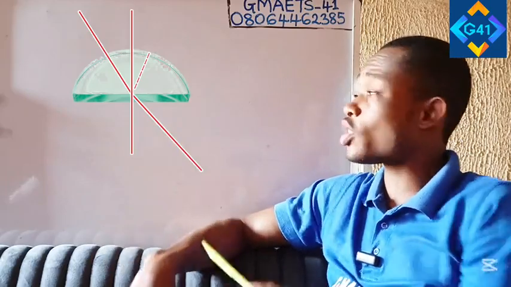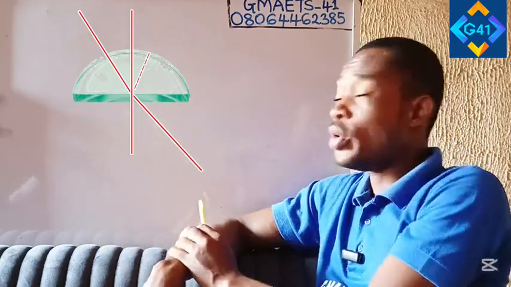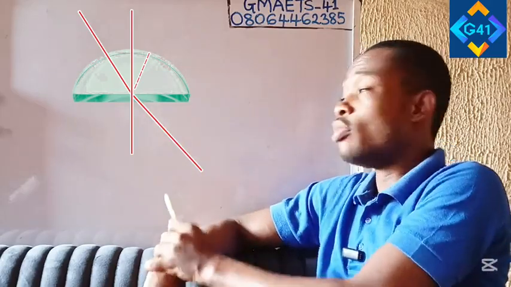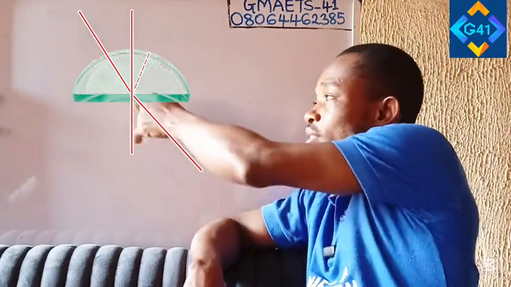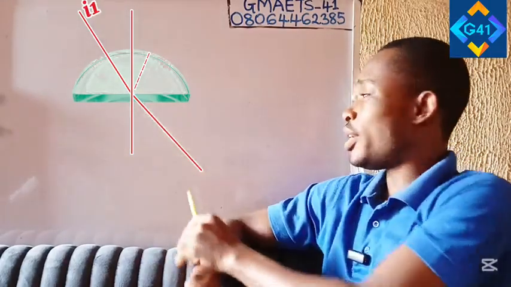This is because the light is coming from a denser medium, which is this semicircular glass, moving into a less dense medium. If light travels from denser to less dense medium, the refracted ray will bend away from the normal. But if it is moving the other way around, that is from less dense medium to a denser medium, it will bend towards the normal. We label that incidence ray inside this prism as I1. Let this refracted ray be R1. Let this reflected ray, I'll be using L for reflected ray, be L1.